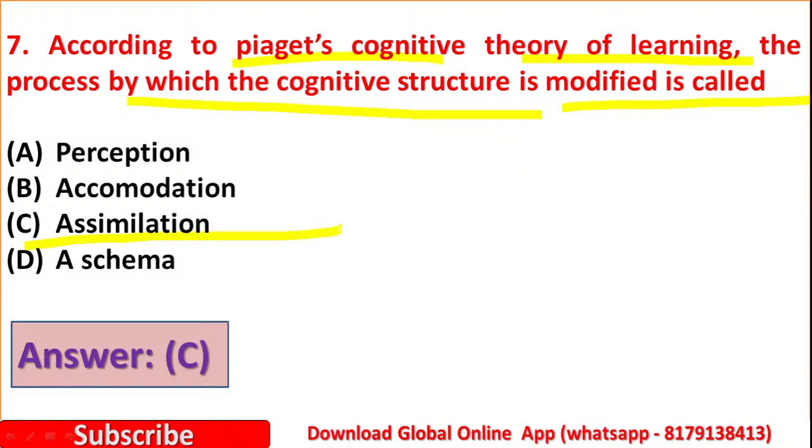So in the process of adaptation, cognitive structure changed through the process of assimilation and accommodation. So option C is the right answer. So assimilation means here the children are going to interpret the events according to their cognitive structure.